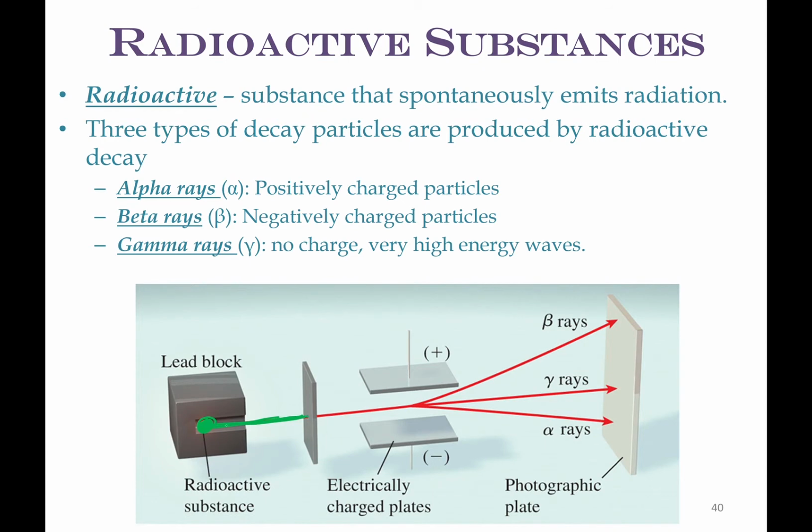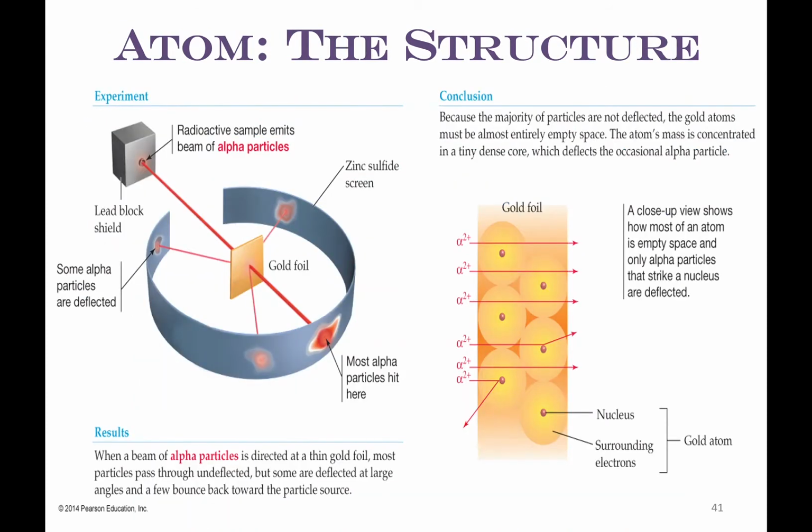Now it can be very harmful depending on what type of particles. So we put it into a lead block. Just like when you go to get x-rays, you wear a lead apron so you don't get exposed. So it's going through the charged plates, and then it's going to get separated. Alpha rays are positively charged, so they're going to go towards the negatively charged plate because opposites attract. Beta rays are negatively charged, so they're going to go towards the positively charged side because opposites attract. And gamma rays are not charged, so they're going to go straight ahead. So that's what we're talking about when we talk about using a beam of particles.